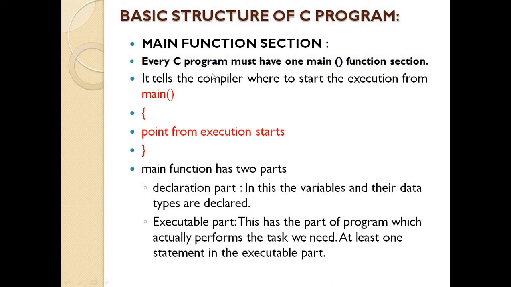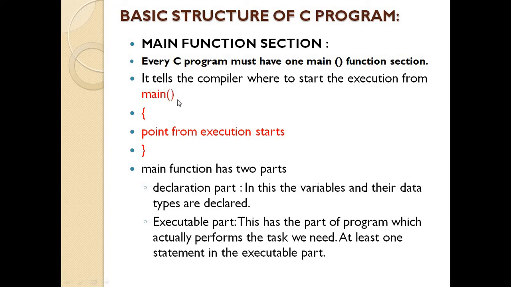So for executing a C program, we need to use the main section in our program. It tells the compiler where to start the execution from. Execution of the program starts from which part? It is nothing but the main section.